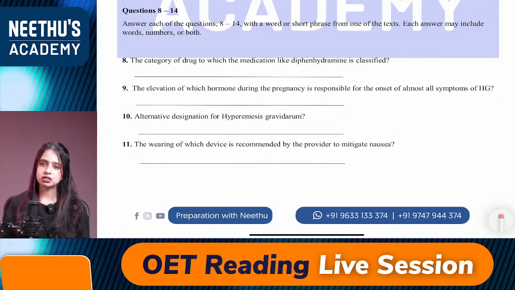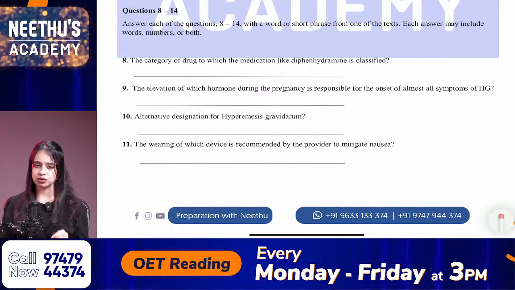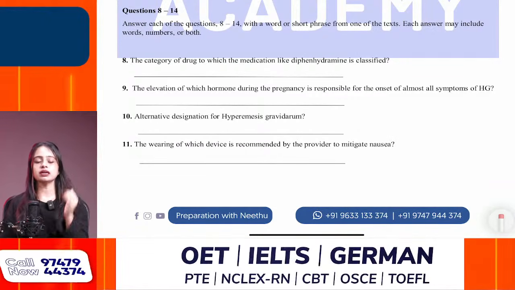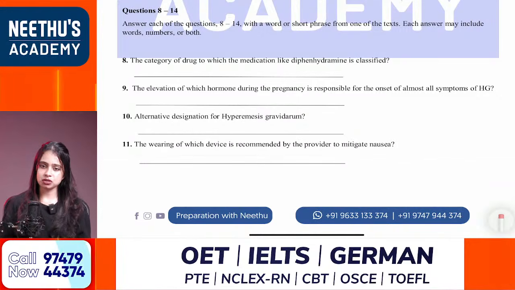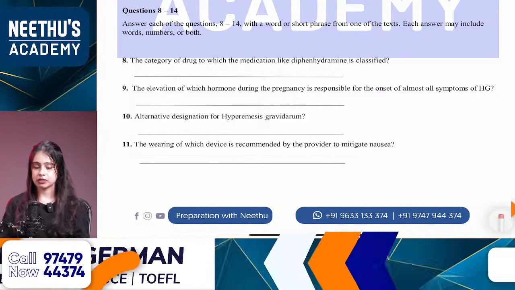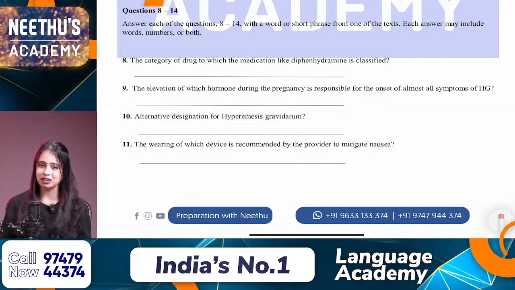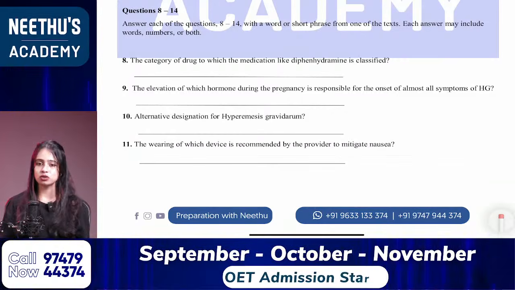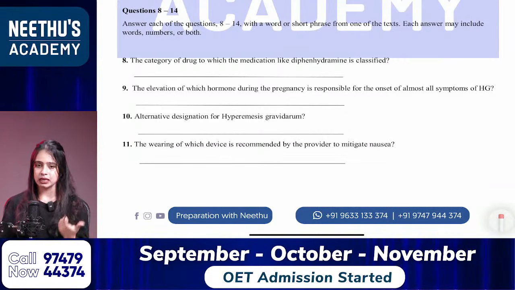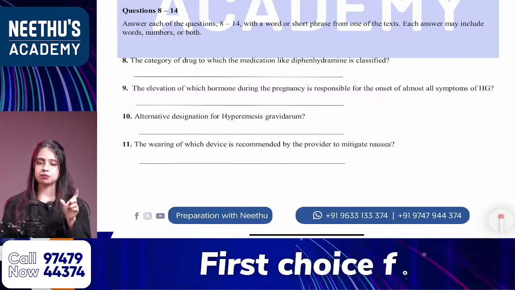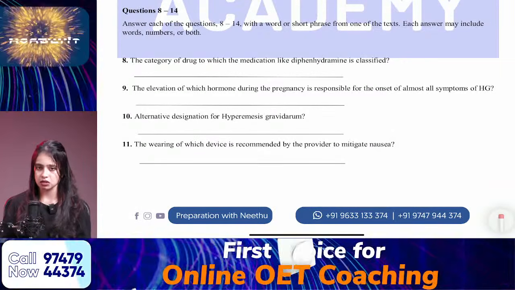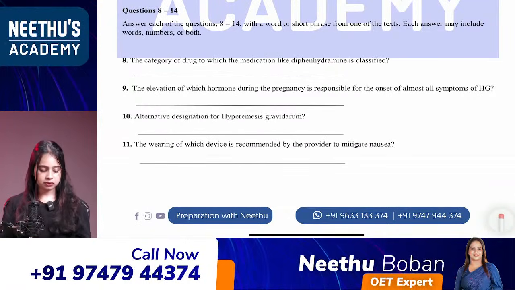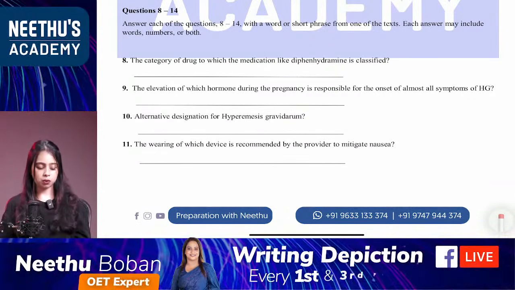Any idea? The question is, which neuropathy is associated with the condition? And in the paragraph it is mentioned that mononeuropathy is associated with the condition. So what will be your answer? Mononeuropathy. Neuropathy is in the question, and in the paragraph mononeuropathy is associated with the condition. So what will be the answer? Mononeuropathy.